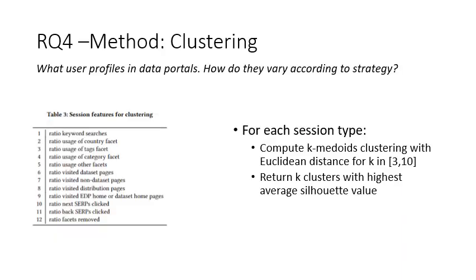To mine user profiles, we used clustering. First, codifying sessions as a vector of 12 components, detailed here and on the paper, and then computing k-medoids clustering with Euclidean distance for a range of k between 3 and 10, and returning the value of k with the highest average silhouette value. We found differences in cluster across session types, but in the interest of time I will show you only 3 highlights. You can consult full details on the paper.